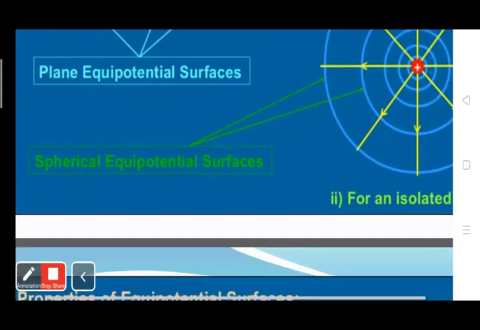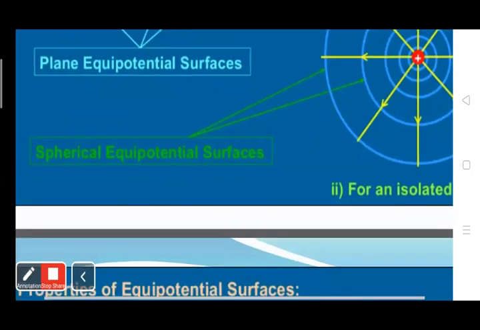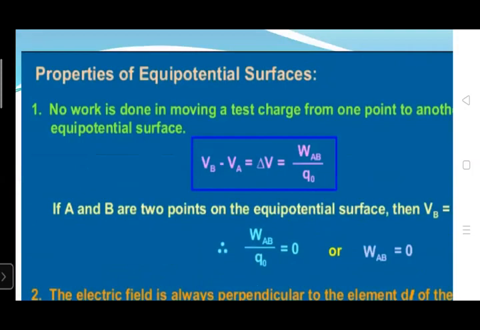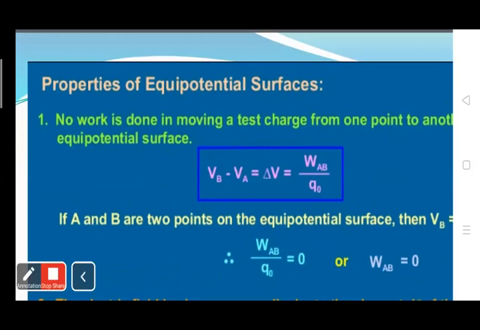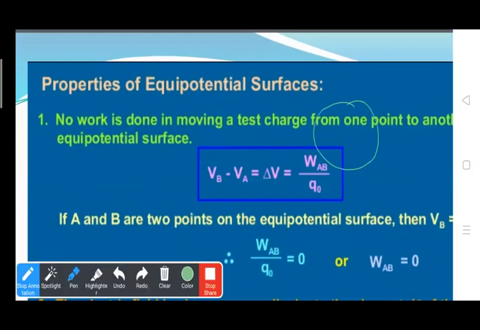Okay, now the properties of equipotential surface. I think equipotential surface is clear to all of you. Now, what are the properties of equipotential surface? The first property is that no work is done in moving a test charge from one point to another on an equipotential surface. Suppose this is the equipotential surface. Charge Q is kept at this point and is moving from point A to point B. What will be the work done?